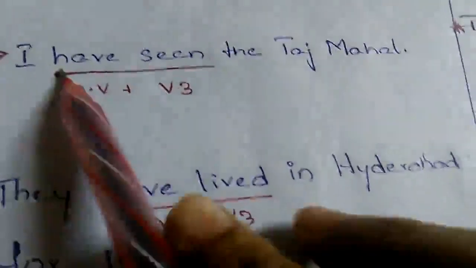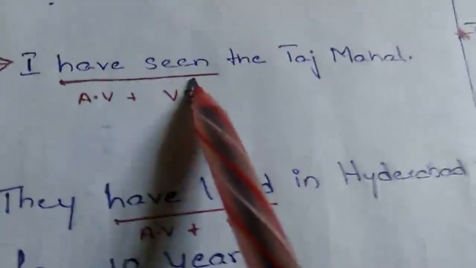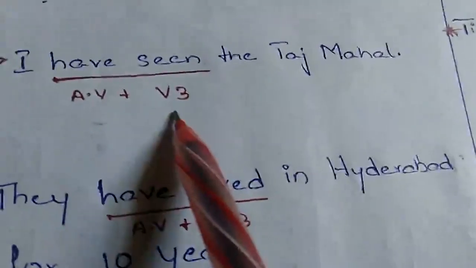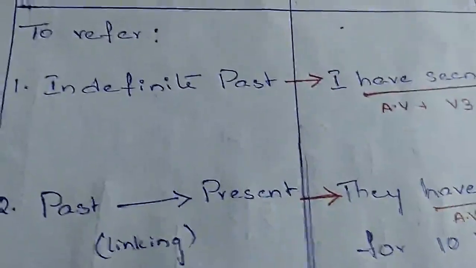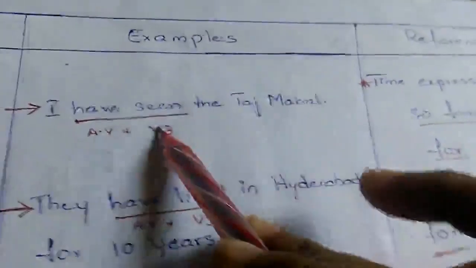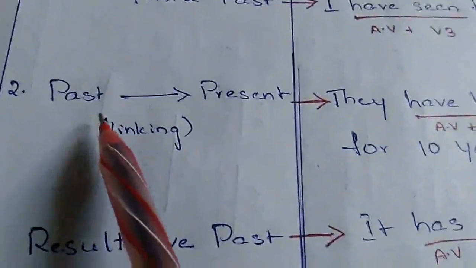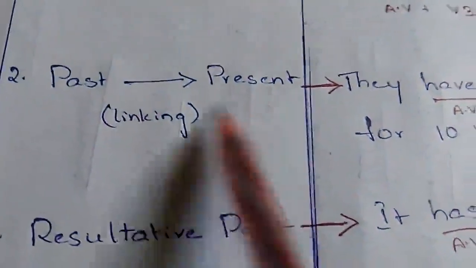I have seen the Taj Mahal. Here we can see the structure of the sentence also. Have is the helping verb which we used, and seen is the main verb, which is in V3 form. So to refer to the indefinite past, that means when there is no specific reference to the past timings, we can use the present perfect tense. And the second thing is, the present perfect tense is used as a link between past and present.